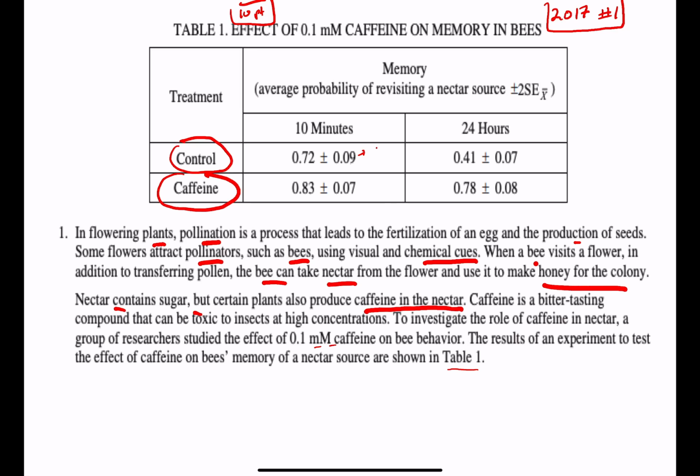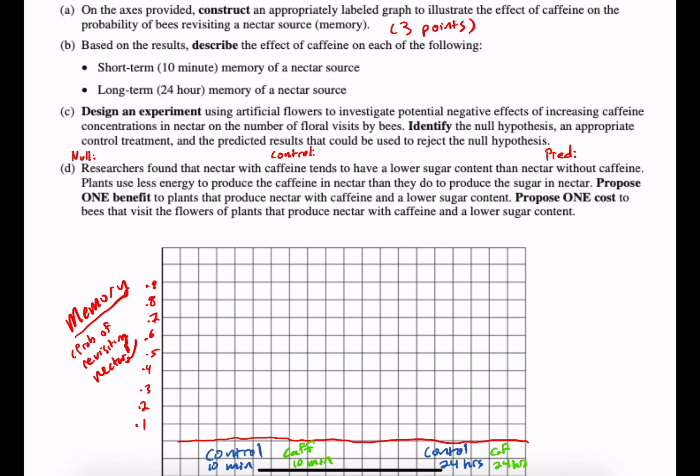So I know it's not asking for it, but you want to just make sure that you can identify that this is your variable, right? This is what you're able to change, adding caffeine. That is the variable that you're looking at, right? And what is your dependent variable? It's, again, not asking it, but your dependent variable is the revisiting to the flower. So basically what they did is they were measuring, okay, how often did these bees actually come back? So the probability of revisiting is shown here.